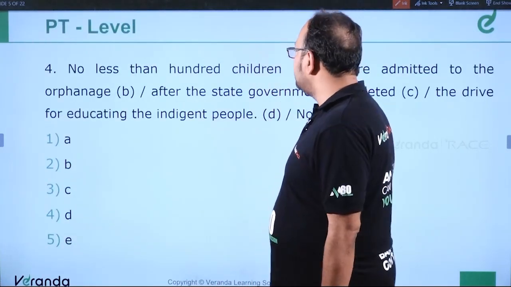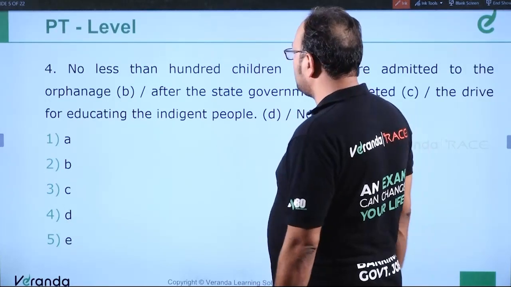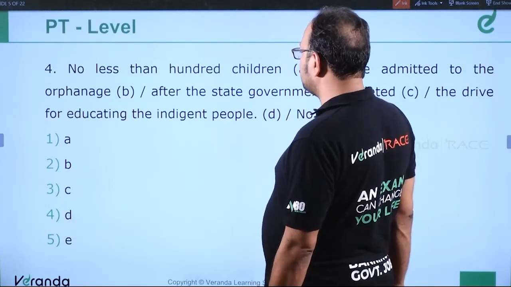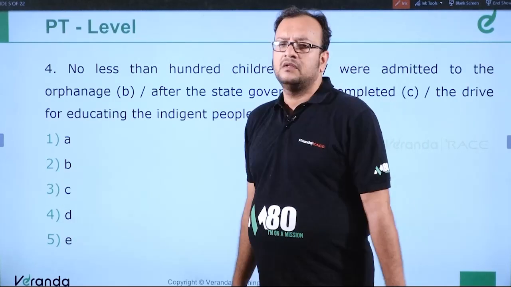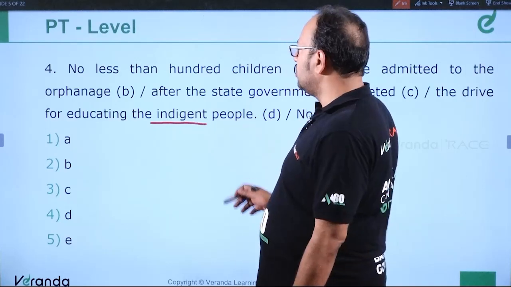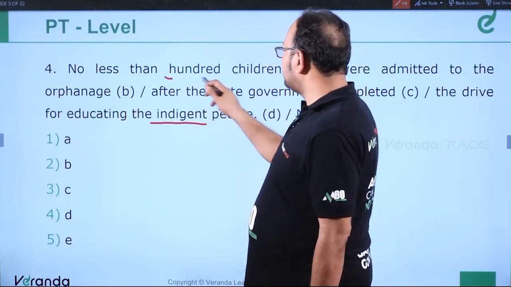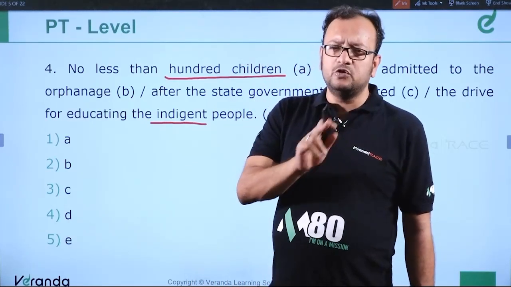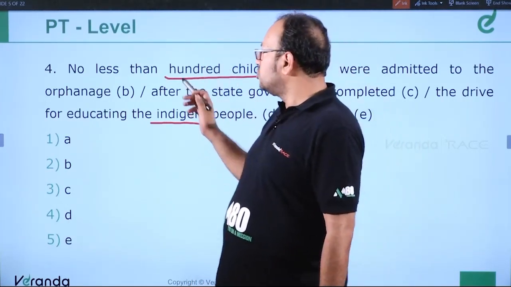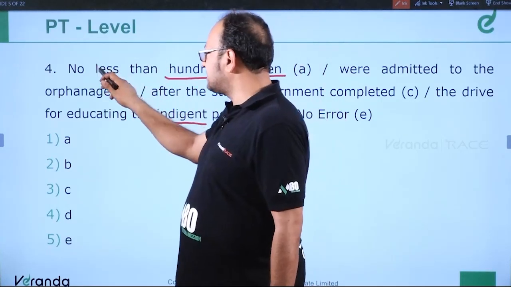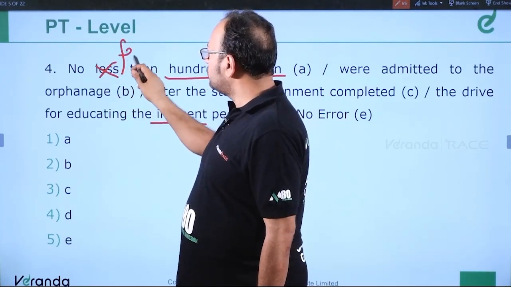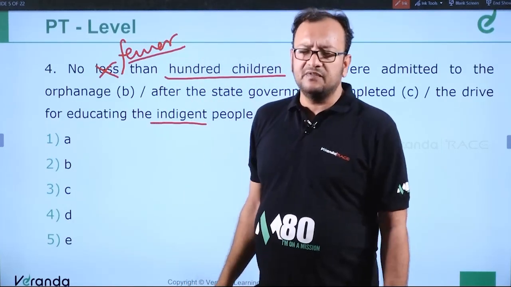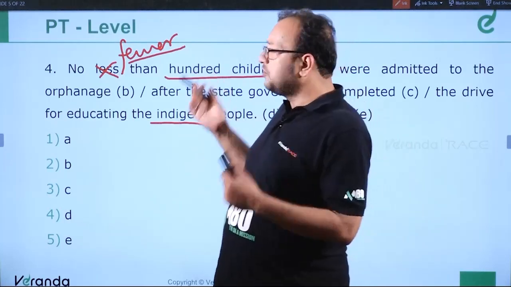No less than 100 children were admitted to the orphanage after the state government completed the drive for educating indigent people. Indigent means poor people. If you understand this, 100 children. So children are countable, so we can count 100 children. 1, 2, 3, 4 till 100 we can count. So for 100 children, we don't use less, we use fewer. So we are talking about noun chapter, which means if we use a quantifier for children, which is a countable thing, so it should be fewer and not less.